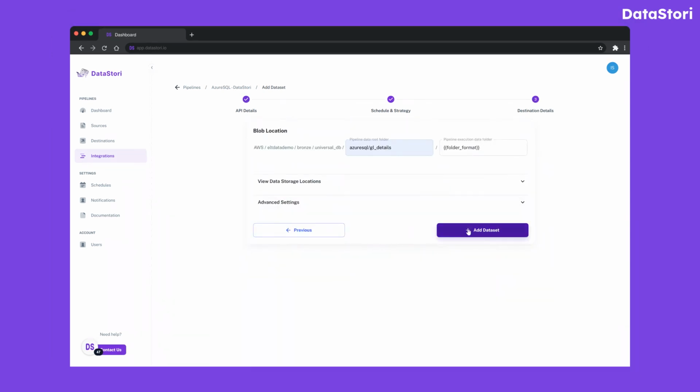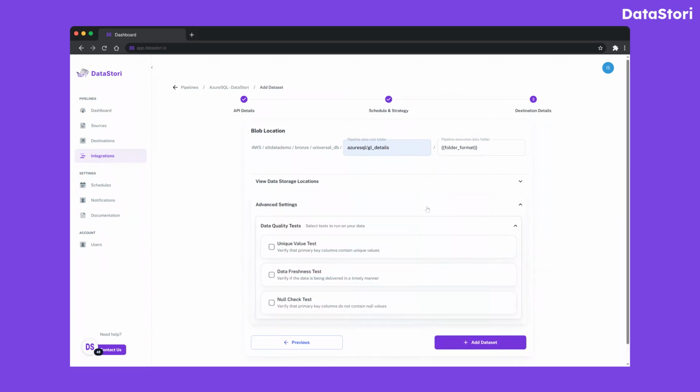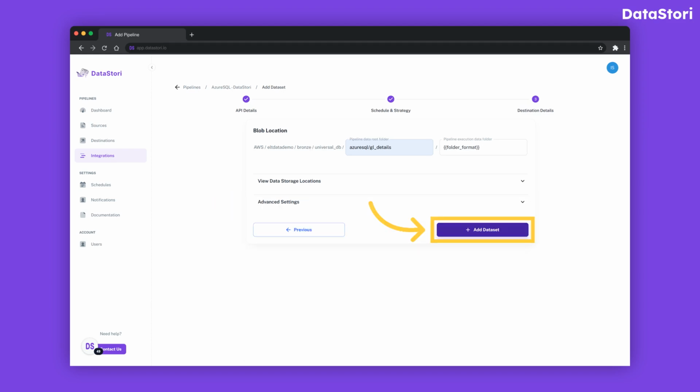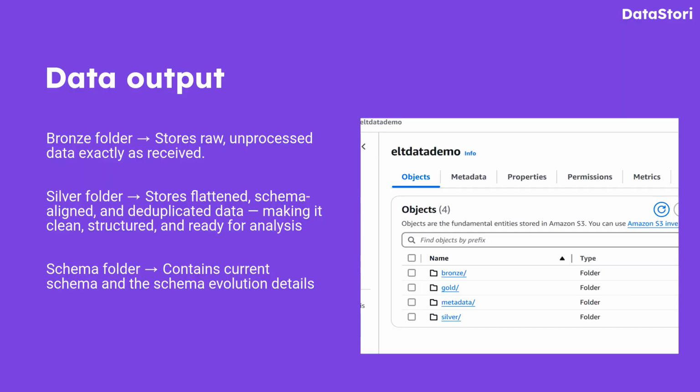Next, configure the data storage location. You can configure data quality checks under the Advanced Settings section. Add the dataset and the pipeline will either run on schedule or you can run it on demand. Let's move to AWS S3 and check the output. Now, let's review the data output and the folders created in AWS S3.